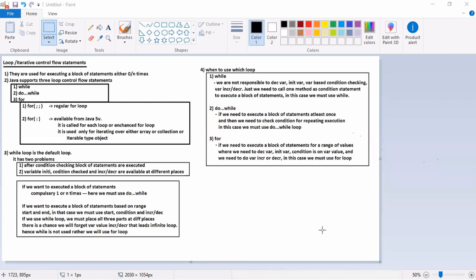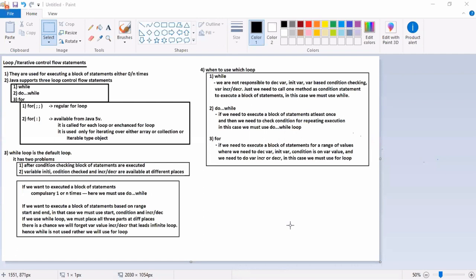The for loop forces you and reminds you: variable initialization, condition, and incrementing or decrementing, you must write. Otherwise, the compiler will throw an error, and you say, oh sorry compiler, I forgot, thank you so much for reminding me. In a while loop, if you forget incrementing or decrementing the variable, the compiler doesn't know and doesn't throw an error, because the while loop's purpose is different. The end range is not there. It is not under your hand to increment or decrement.